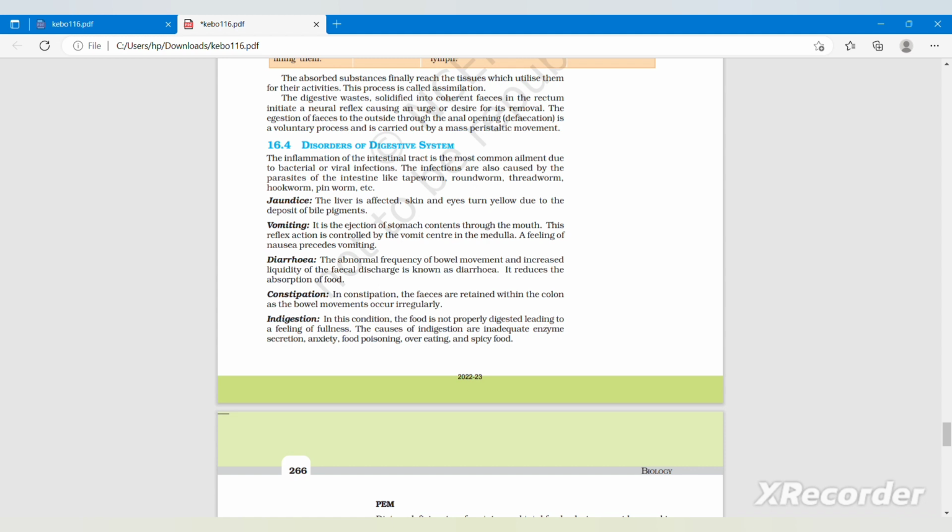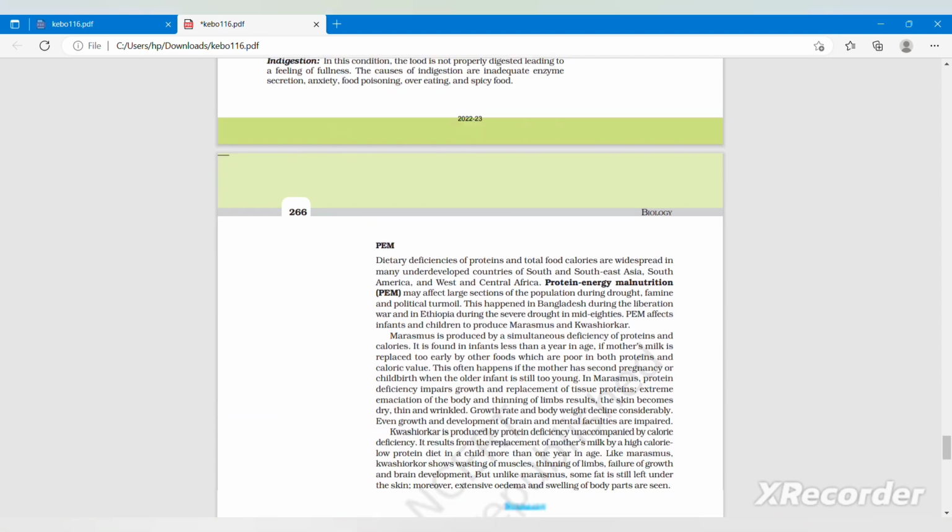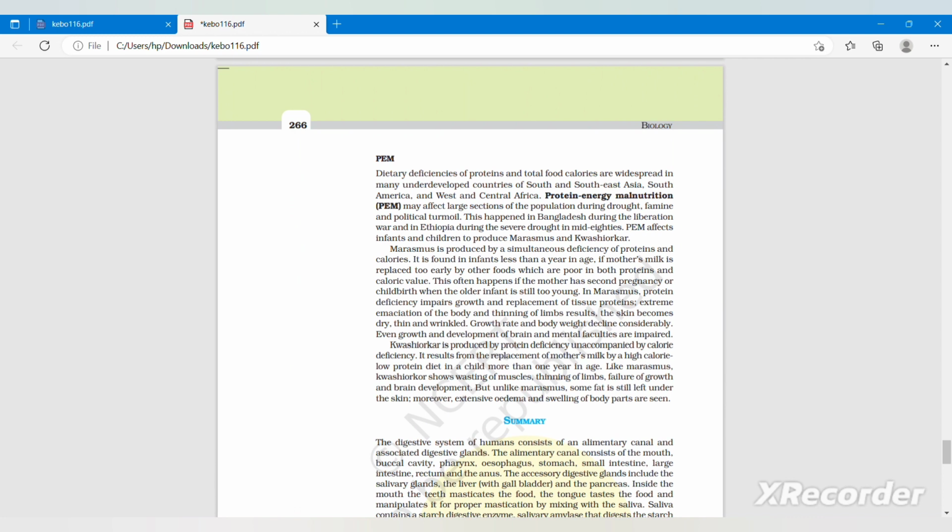Next one is constipation. In constipation, the feces are retained within the colon as the bowel movements occur irregularly. Next one is indigestion. In this condition, the food is not properly digested, leading to a feeling of fullness. The causes of indigestion are inadequate enzyme secretion, anxiety, food poisoning, overeating, and spicy food. And the last disorder is PEM, that is protein energy malnutrition.